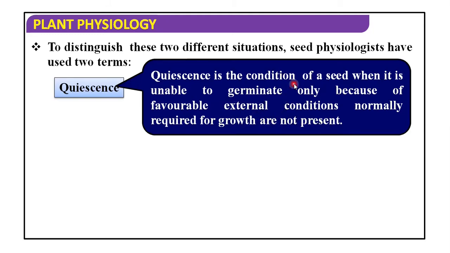So the external conditions required for growth are not present, and that is why it is unable to germinate.